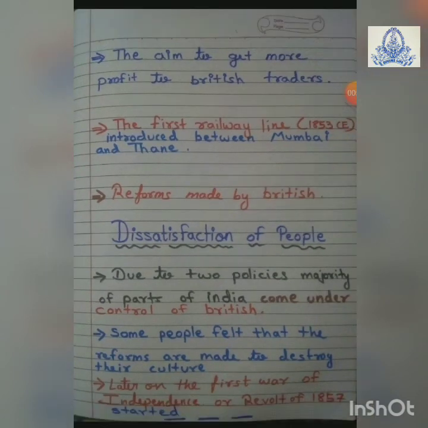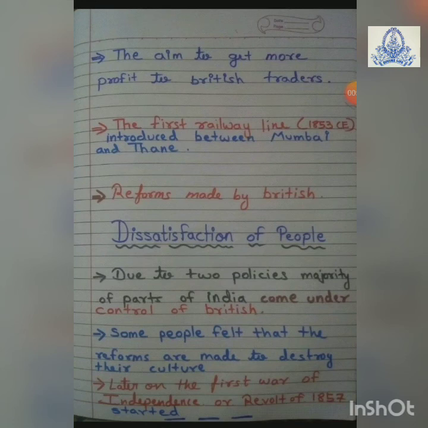Now the last paragraph, that is dissatisfaction of the people. What it means is that people were not interested or not satisfied. Already the majority of the empire had come under British control with the help of policies like subsidiary alliance, divide and rule, and the policy of annexation. And again Dalhousie's policy of annexation shocked the whole country.